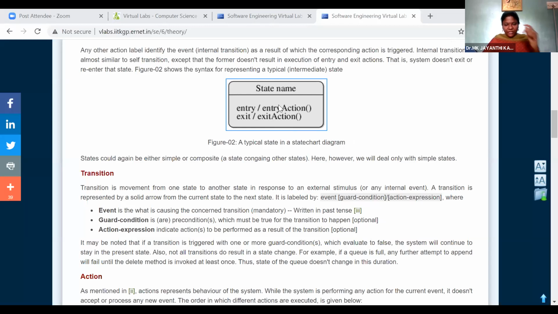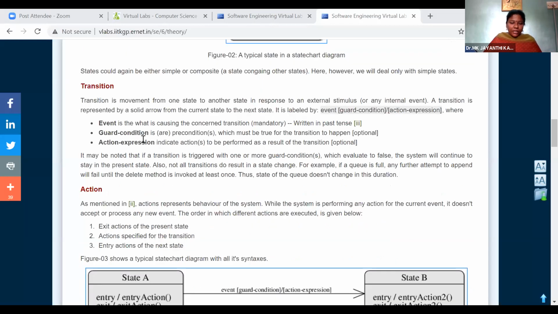So we have the state name followed by a description about the state, specifying whether it is an entry, exit or intermediate process. Within the transition or intermediate state, it may be an event. It may perform some particular operation. Are you able to follow me? Is there any doubt?